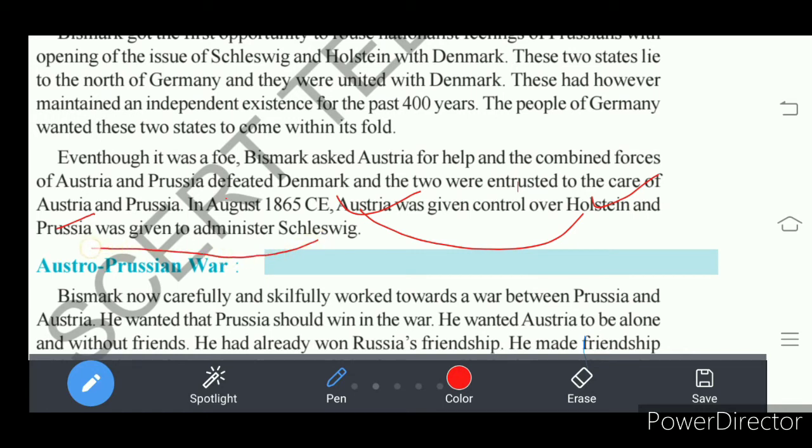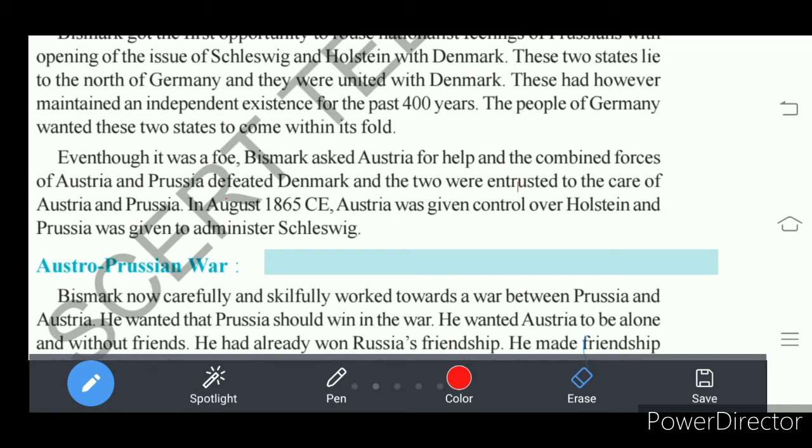Schleswig will be given to Prussia. Understand? So these two places, Schleswig and Holstein, were the two kingdoms with Denmark. Those were received by Bismarck after defeating Denmark. So as per the agreement, Holstein was given to Austria and Schleswig was given to Prussia.